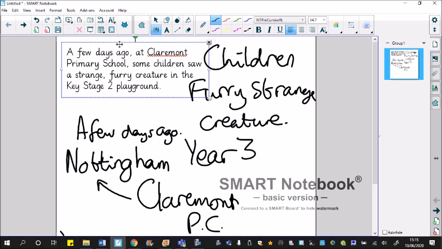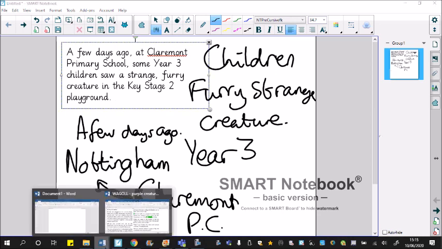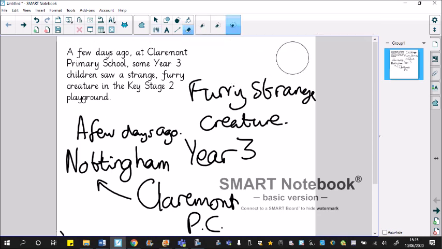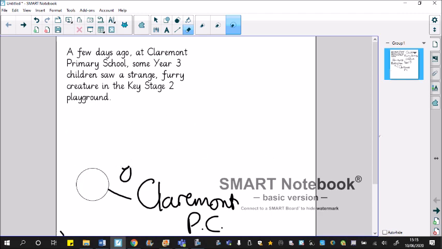I might add something here because, yeah, I'm going to put year 3 children, and now that's made a bit of a mess here. That's not too bad. So that's my taster sentence. I'm going to get rid of the writing from the board because it's looking a bit messy, and also it's just getting in the way.